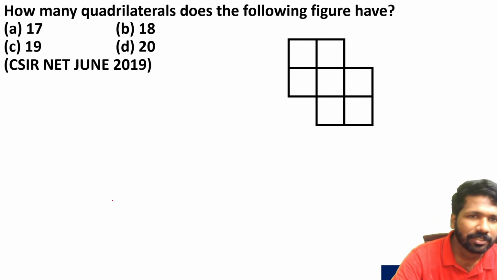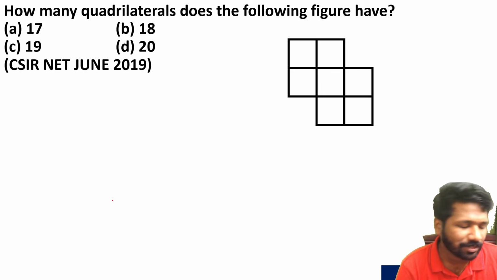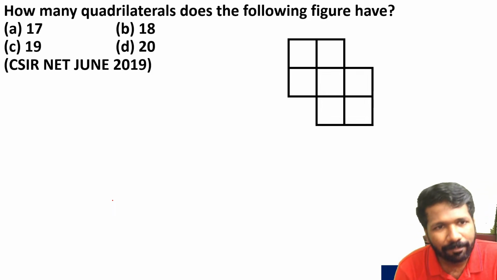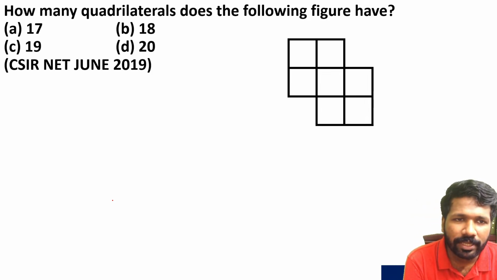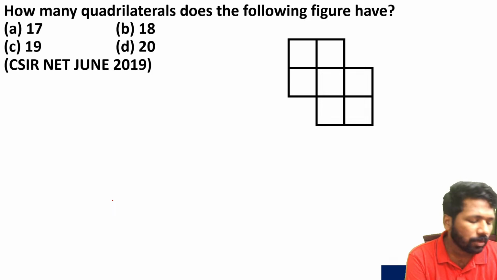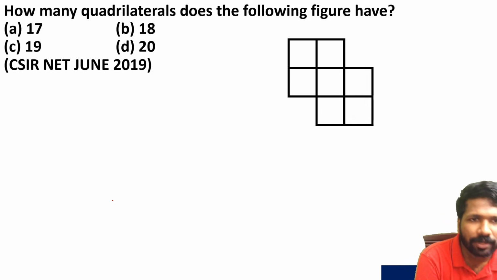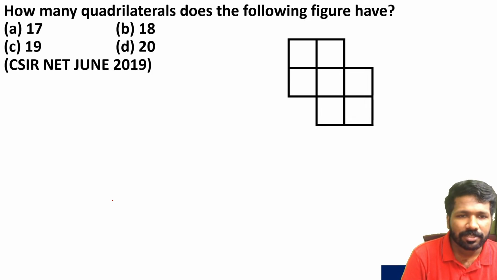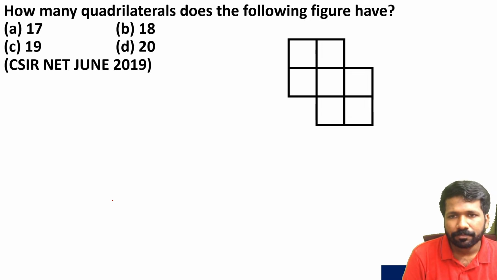This is another question where quadrilaterals are asked. What is a quadrilateral? A polygon whose number of sides is 4, or a polygon which has 4 sides, is called a quadrilateral. So try this question and answer it faster.